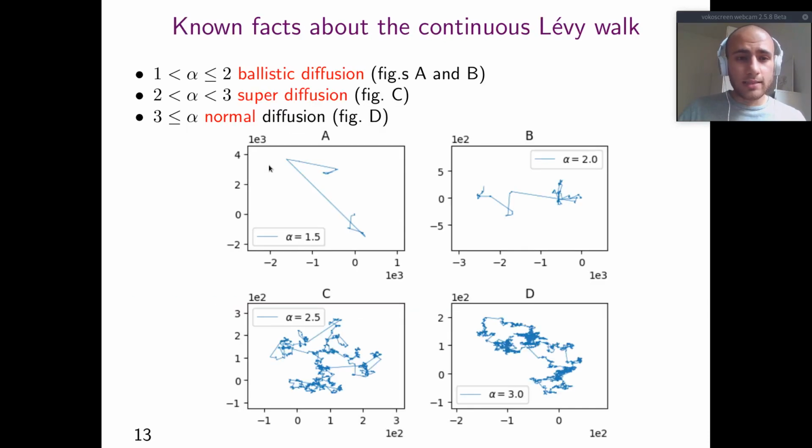Now we go for the analysis. Depending on the value of alpha, the Lévy walk exhibits different behaviors. When alpha is between 1 and 2, we have the ballistic diffusion. Figures A and B show it, in which very long jumps are preferred. Then when alpha is between 2 and 3, we have some super diffusion, in which the walker alternates long jumps and local search. When alpha is at least 3, we have normal diffusion. It is almost all local search, and it is very similar to Brownian motion.